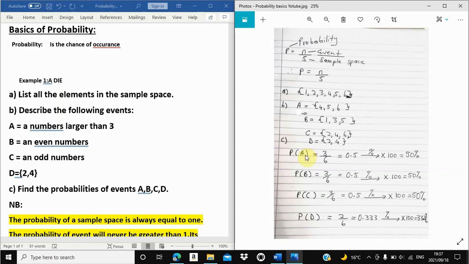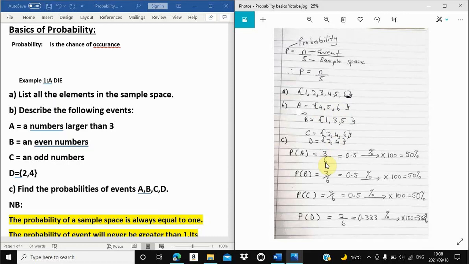What was A? We said we want the numbers that are larger than 3. How many are they? There are 3: 1, 2, 3, which are 4, 5, 6. These 3 numbers, we regard them as event A. And for event A, they said they want the numbers that are larger than 3. That's why here we said 3, because our event A has 3 elements: 1, 2, 3. 3 elements of what? Event A. Divide by 6.